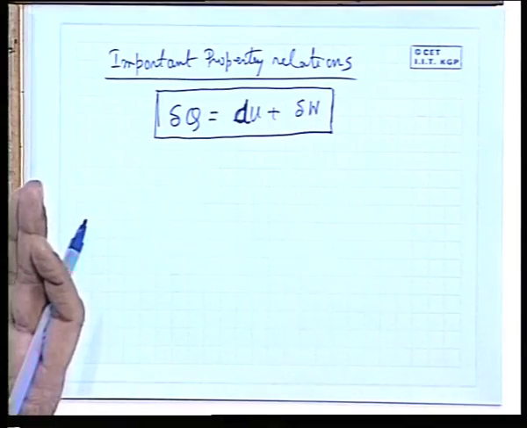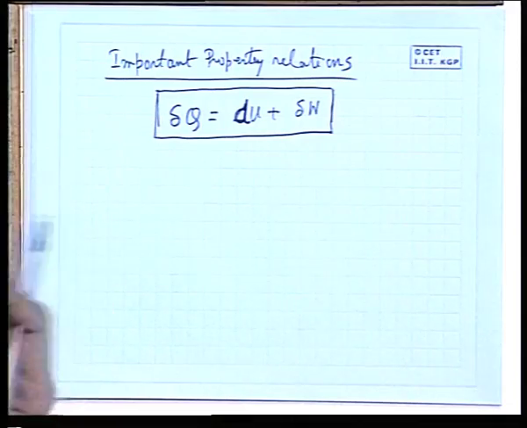Heat transfer, of course, is only one type. Heat is defined as that energy which is transferred because of a temperature difference, and dU is the change in internal energy.